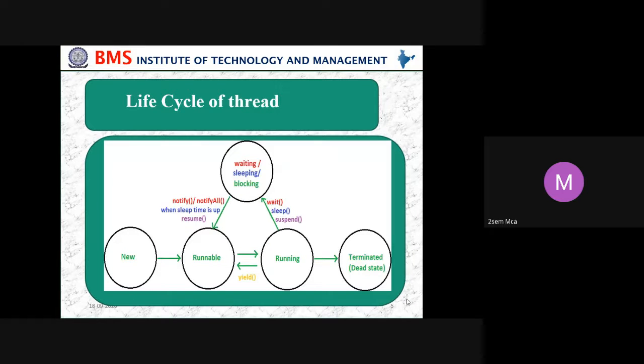So, the life cycle of a thread: new, runnable, running, terminated. So in new, we have runnable, yield, running, and terminated. Again, in this case, we have wait, sleep, and suspend. Sometimes we may require some values from the keyboard. Then we may use a wait method or sleep method or a suspend method.